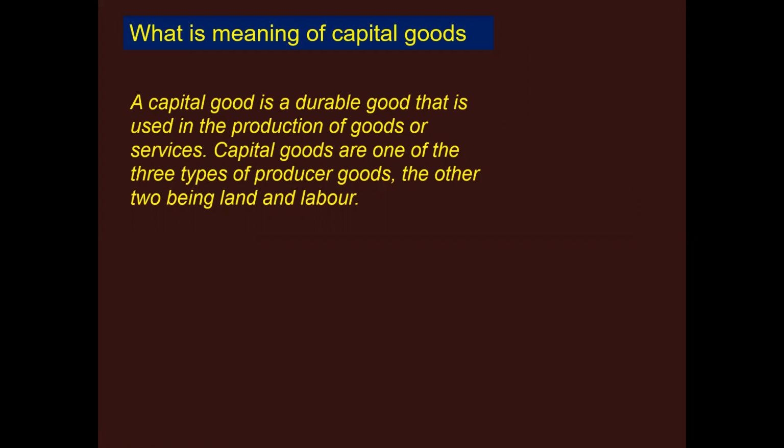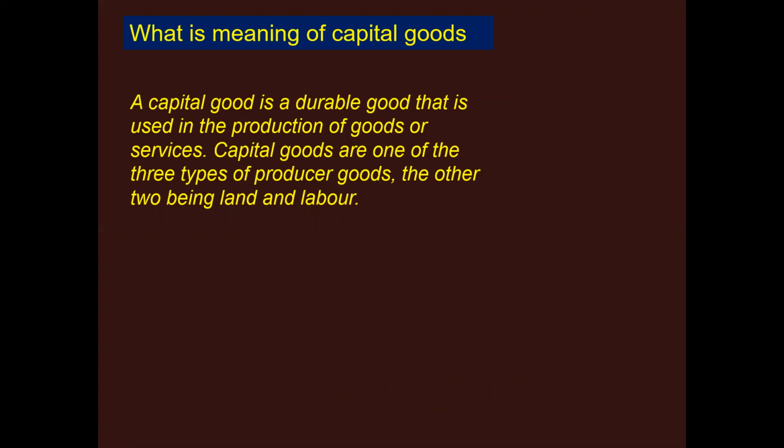Capital goods are physical assets that a company uses in the production process to manufacture products and services that consumers will later use. Capital goods include buildings, machinery, equipment, vehicles, and tools. Capital goods are not finished goods. Instead, they are used to make finished goods. So basically, a capital good is a durable good that is used in the production process of other finished goods.